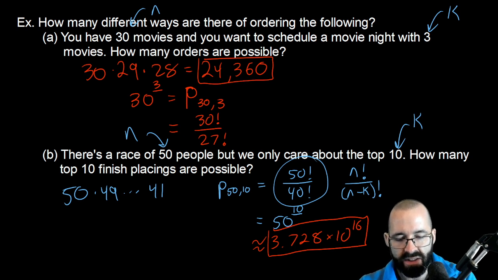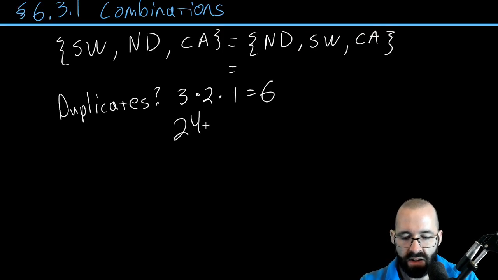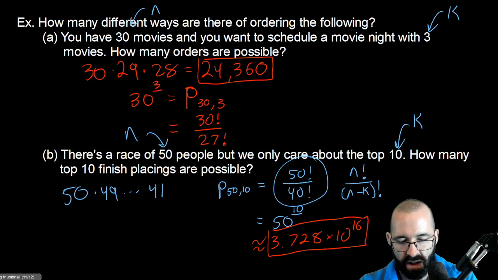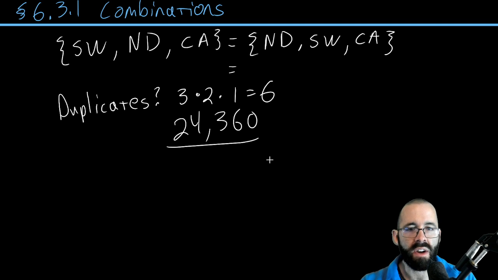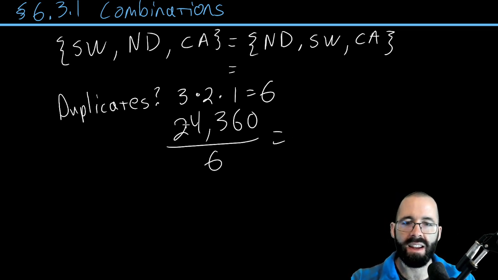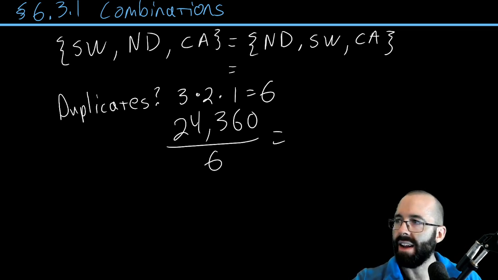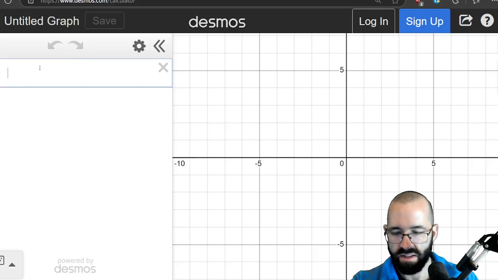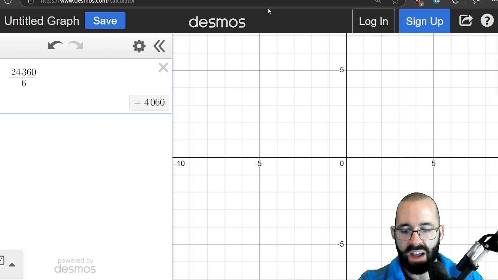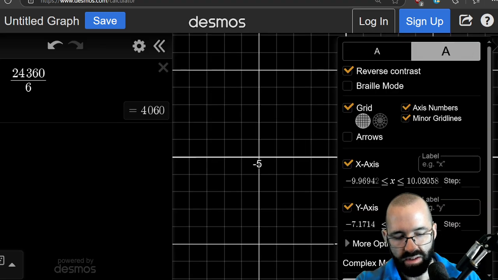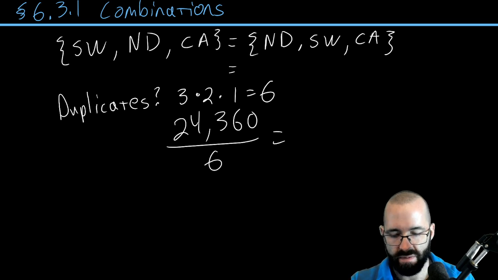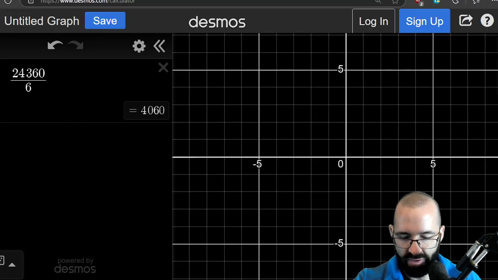So if the order doesn't matter, we have the same answer as before, 24,360. But for every single one of those possibilities, we're counting it 6 times. So we actually have to divide this by 6, and oh no, I didn't have my Desmos ready again. Shame on me. 24,360 divided by 6 is now 4,060. So it's much smaller when the order doesn't matter. I've already forgotten the number. 4,060.